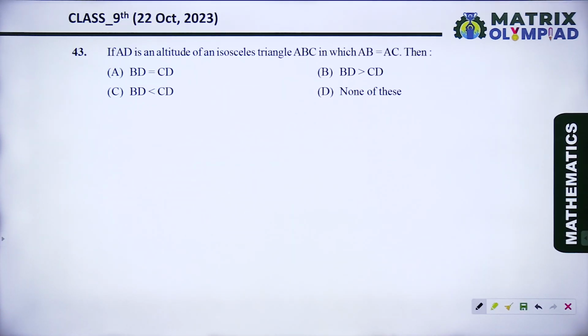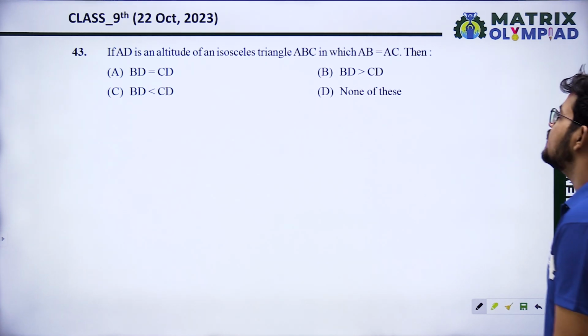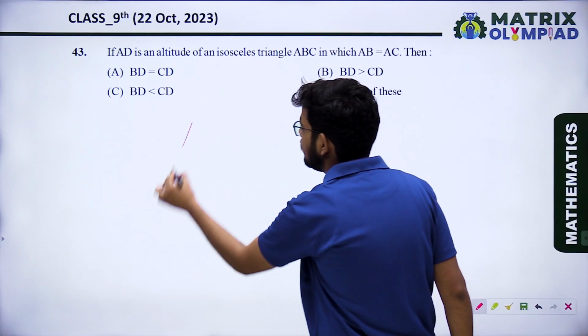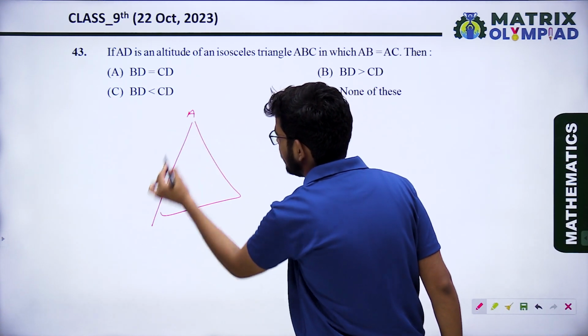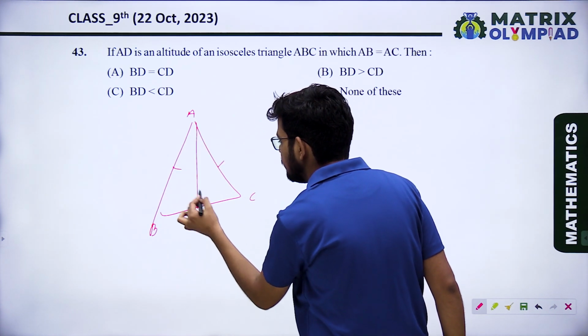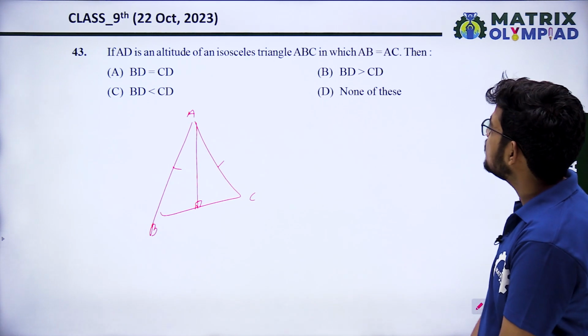Next, ABC is an isosceles triangle with AB equal to AC and AD is the altitude. Which of the following is correct?